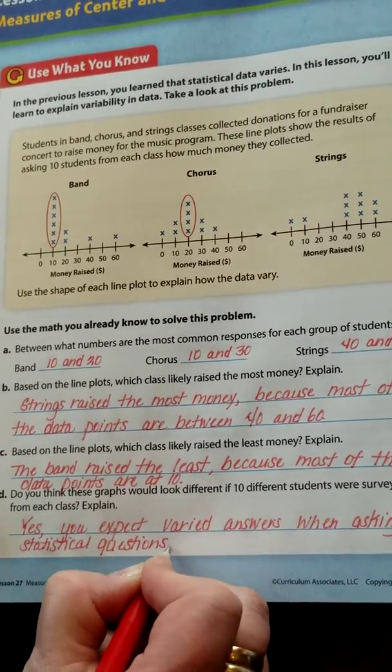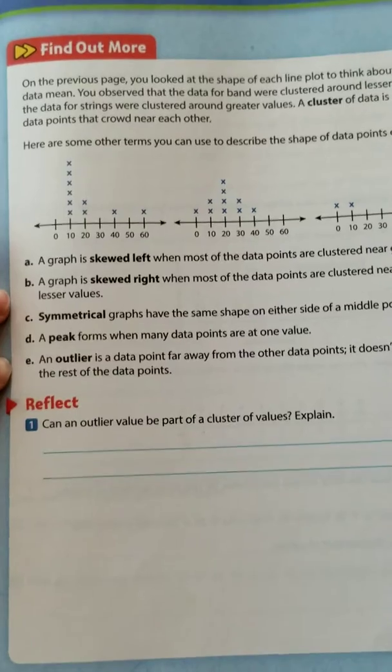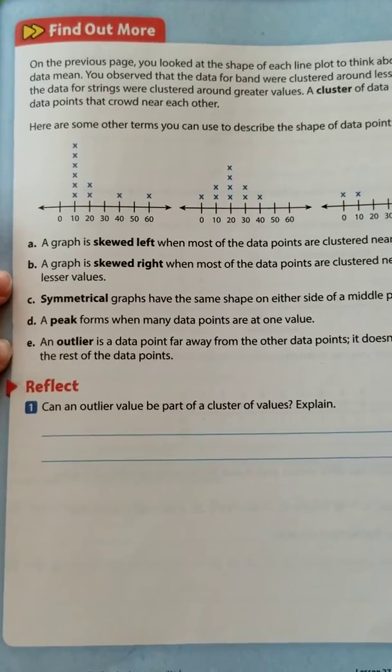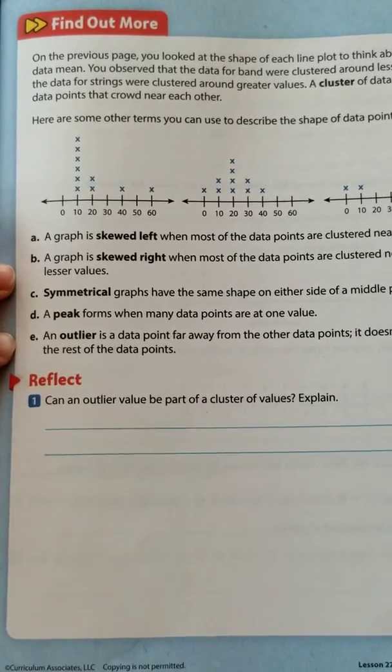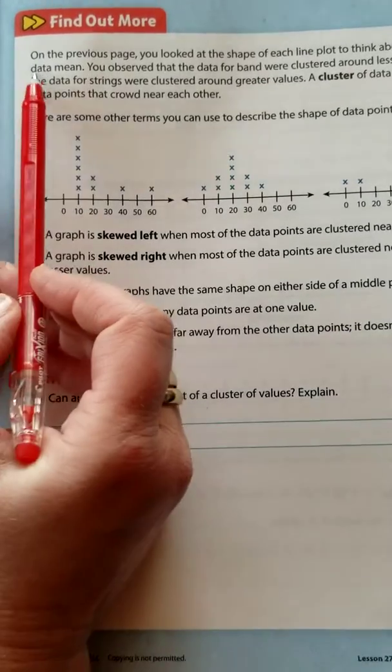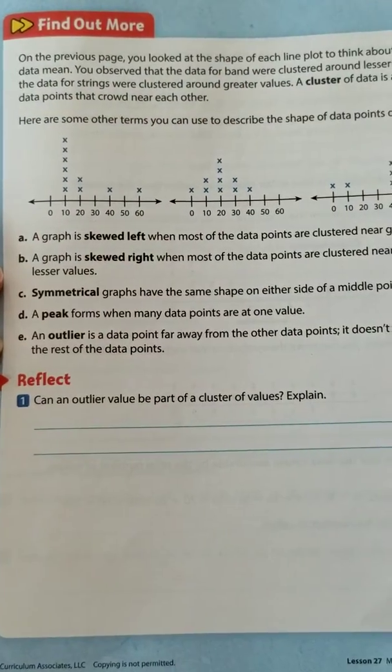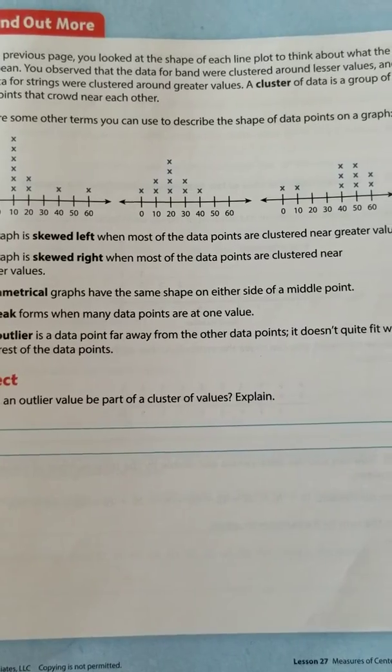Perfect. Let's go ahead and move on to page 283. Okay, here we are on page 283 or 273, depending on which instruction book you have. And it says at the top of the page, on the previous page, you looked at the shape of each line plot to think about what the data mean.